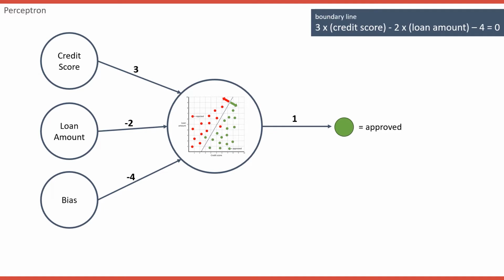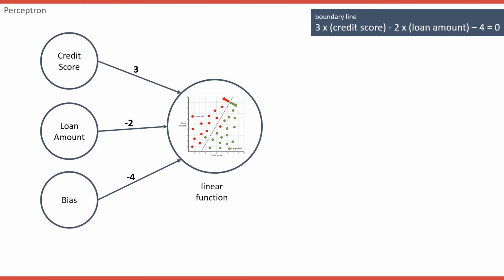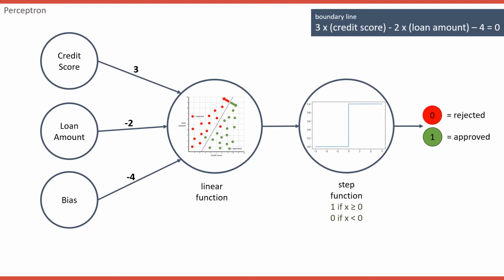The goal of the algorithm is to make predictions as close as possible to the real result, which is exactly the same as finding the boundary line that keeps most of the green points on this side and red points on this side. Our node only produces 0 or 1. Note that inside the node, we are using an implicit function which is called a step function. What the step function does is return a 0 if the input is negative and 1 if the input is positive or 0. So these perceptrons can be seen as a combination of nodes where the first node calculates the linear equation on the inputs and the weights, and the second node applies the step function to the result. There can be different step functions with different behaviors, but that's not important for now.